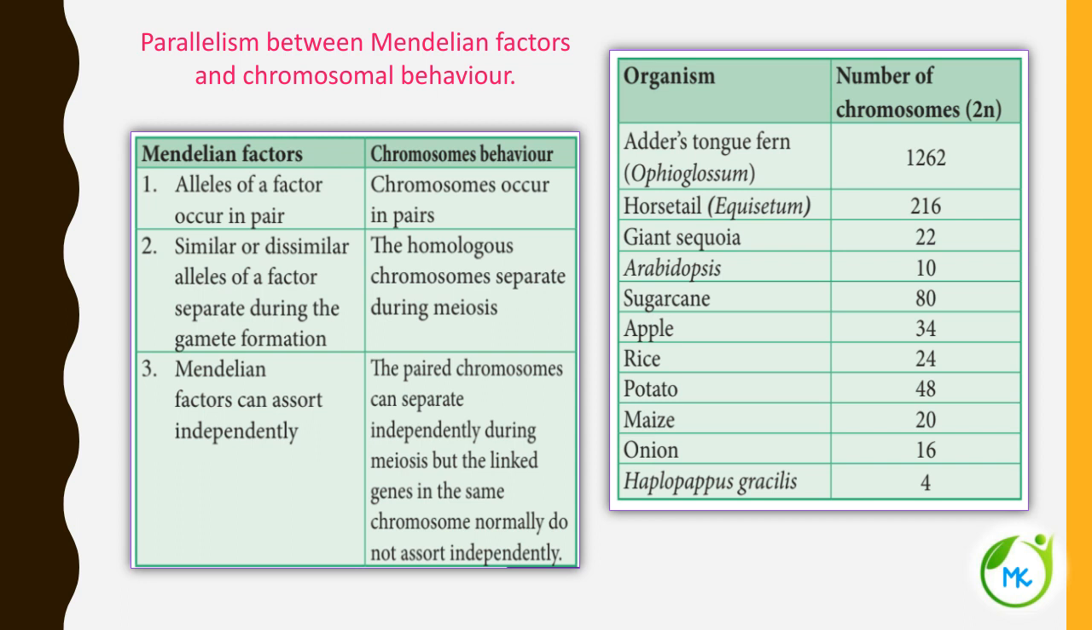Similarly, you have to remember the organism having the largest number of chromosomes. It is Ophioglossum, 1262 chromosomes. And the least number of chromosomes is found in Haplopappus gracilis. The chromosome number is only 4.